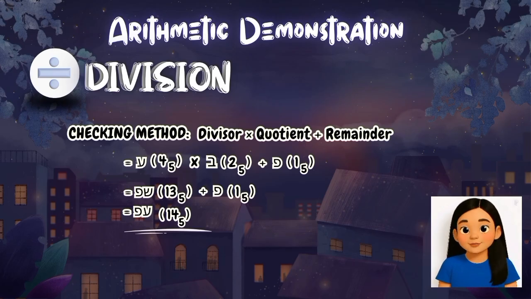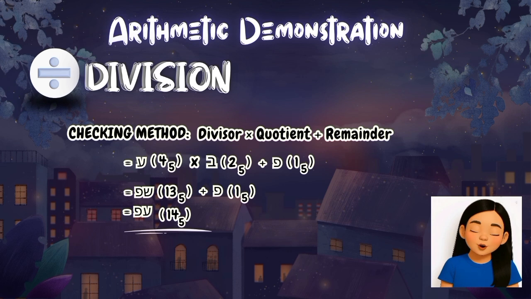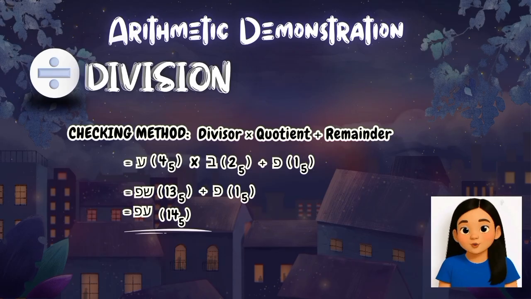Since 4 times 2 is equal to 8, and 8 is equivalent to Lumo Nexo, or 13 in our system, we add the remainder Lumo to get 14. So this matches our original dividend Lumo Sura, so our answer is correct.